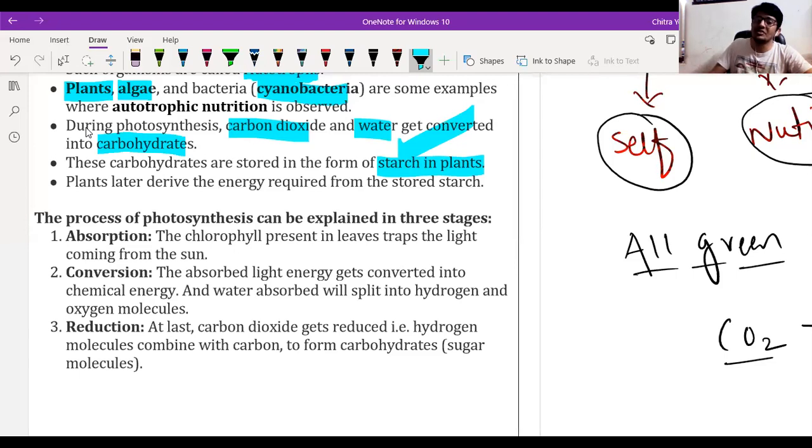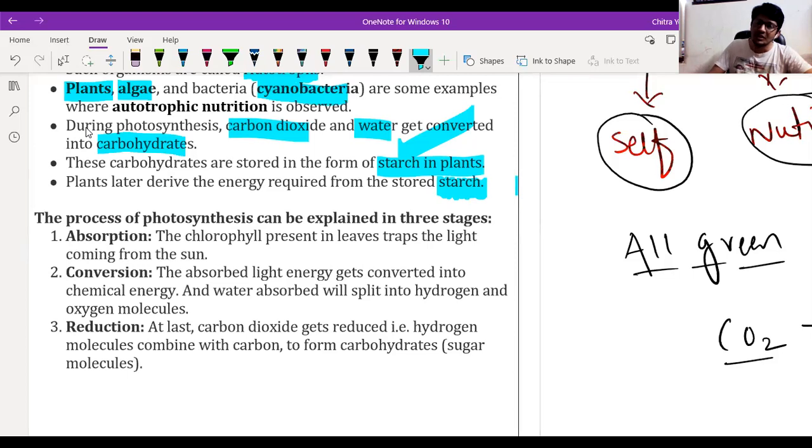So whenever plants require energy, for energy production, the plant uses that starch. Otherwise, it is stored in different parts of the plant, like the root, stem, leaves, and fruits. All this starch is stored there. If we discuss roots, potato is there, sweet potato is there. These are nothing but stored food, and radish we have. All these are nothing but the stored food of the plant.